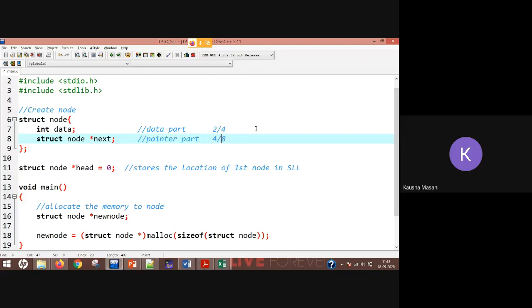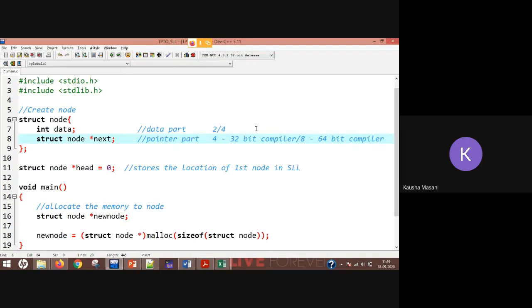Because if it is a 32-bit compiler, it is going to take the pointer size as 4. Otherwise it is going to take 8 bytes, if it is a 64-bit compiler.